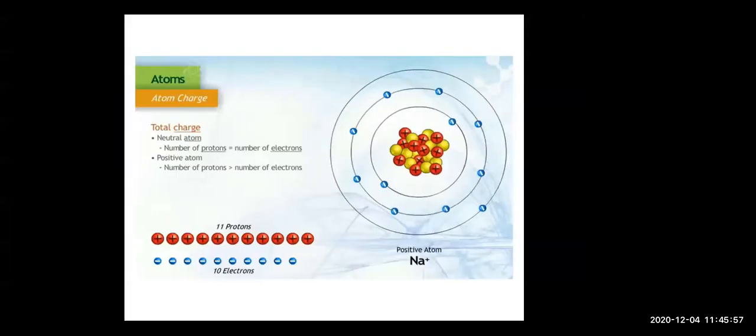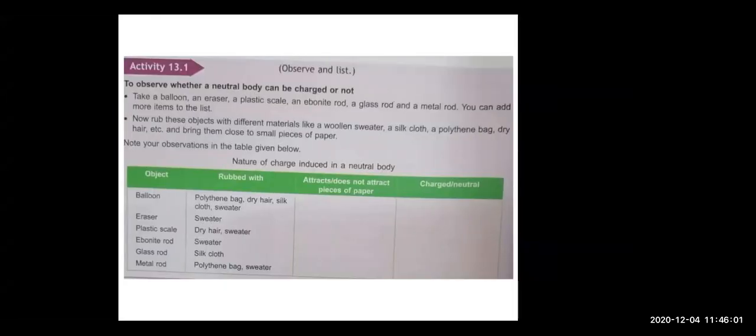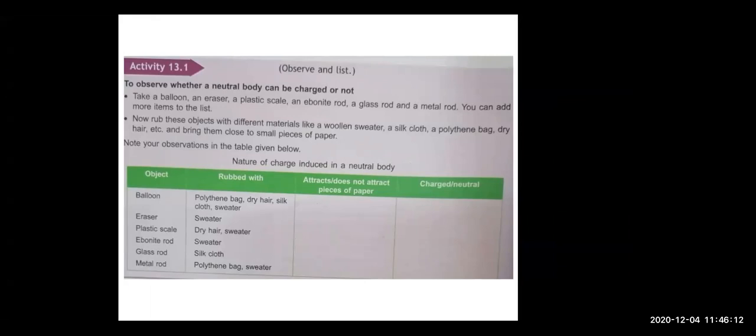Yesterday, we saw about electrical charges, and we were going for an activity in which we were going to rub the two objects and observe whether after rubbing they attract or not.